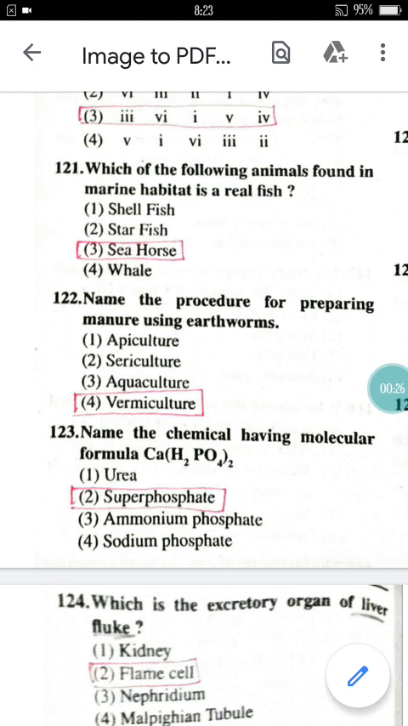See question number 121. Which of the following animals found in marine habitat is a real fish? So shellfish is there, starfish is there, seahorse is there, whale is there. But you have to just remember this term, that the real fish is known as seahorse. So option 3 here is correct.